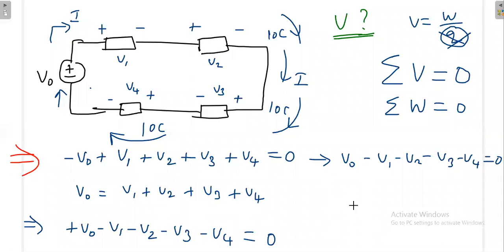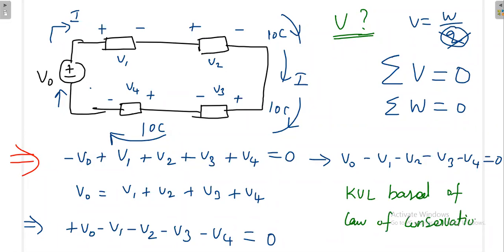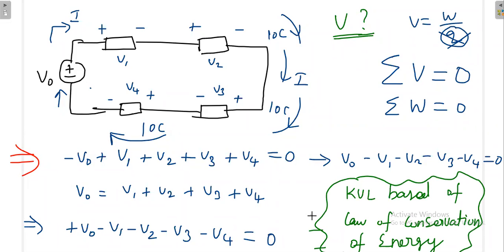So that means KVL is based on the law of conservation of energy. Very, very important. In the exam, they will ask this. KVL is based on the law of conservation of energy. They cannot ask KVL directly because everyone knows what KVL is. KVL works based on what? It works based on the conservation of energy.